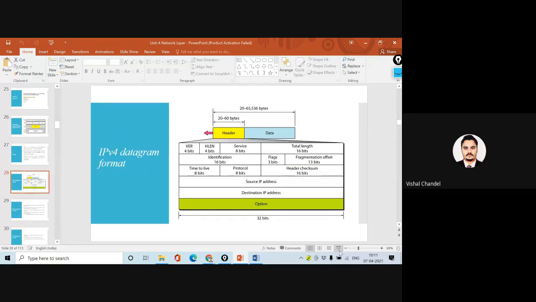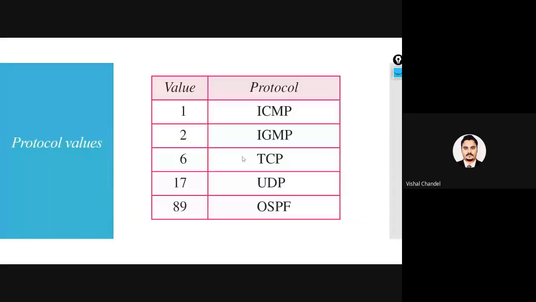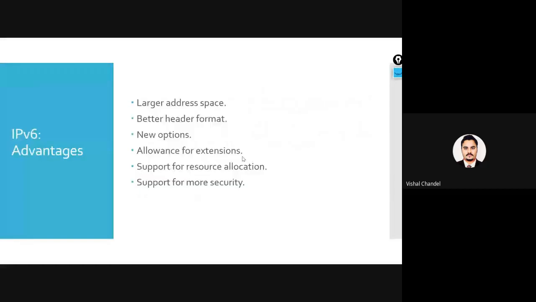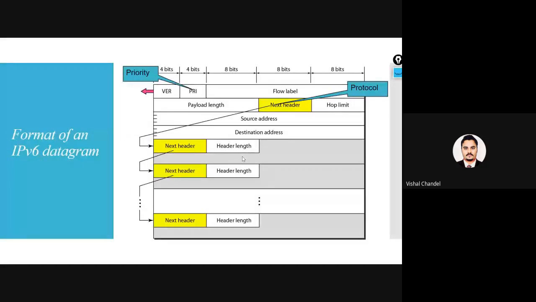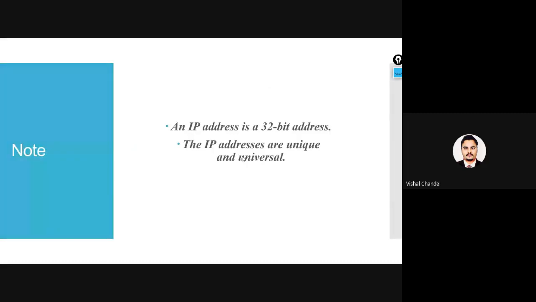In the last few lectures, I was explaining the header of the IP protocol. In IPv4, we discussed all the fields of the header. After that, we also compared IPv4 and IPv6. We discussed some advancements in the IPv6 header, and how IPv6 is more advanced than IPv4. After that, in the last lecture we started the concept of IP address.